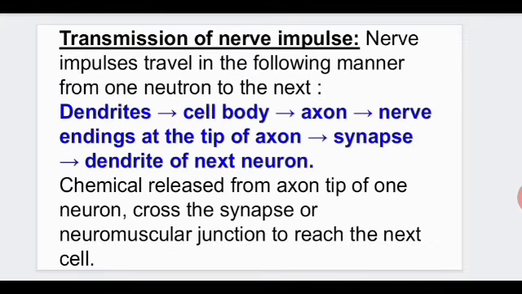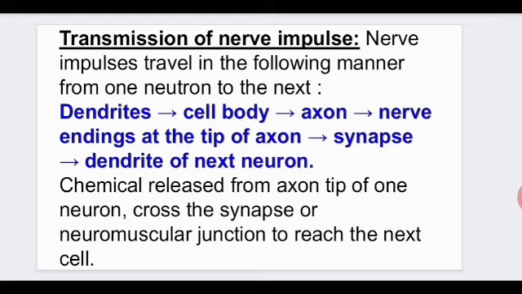The chemical released from the axon tip of one neuron crosses the synapse or the NMJ to reach the next cell. So this is how the message is passed, the types of neurons and the sensory organ.